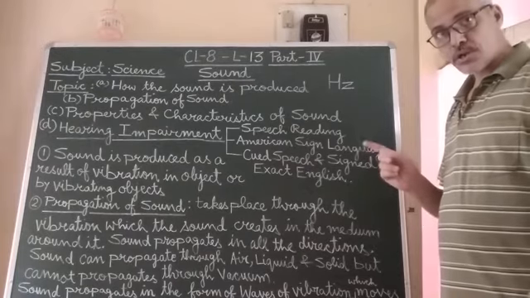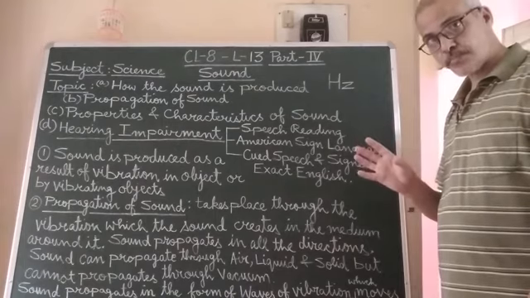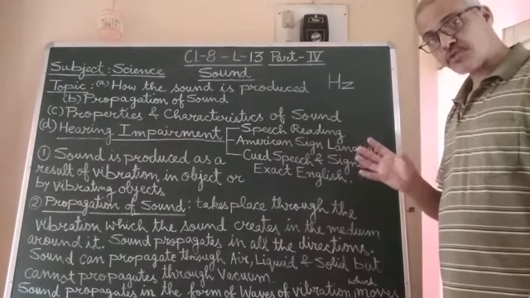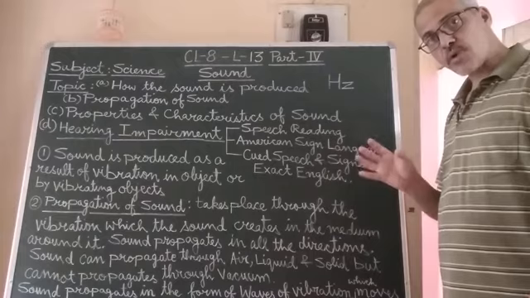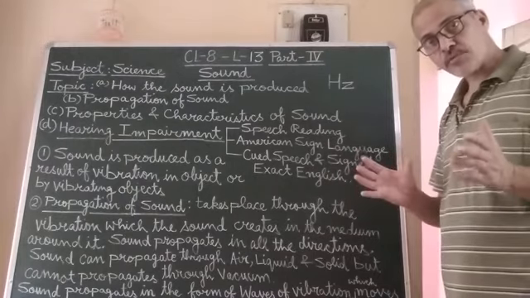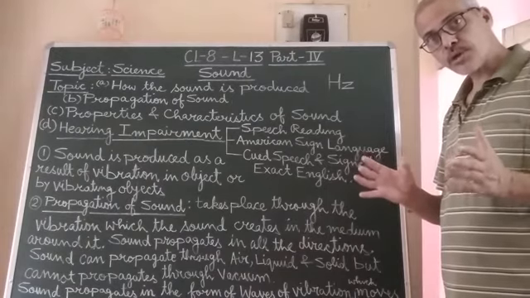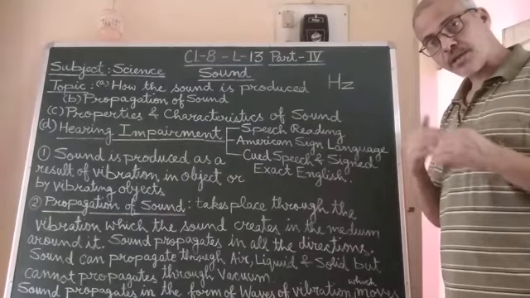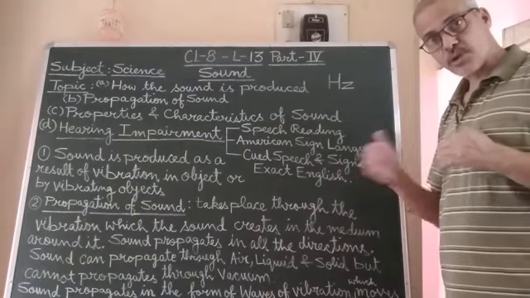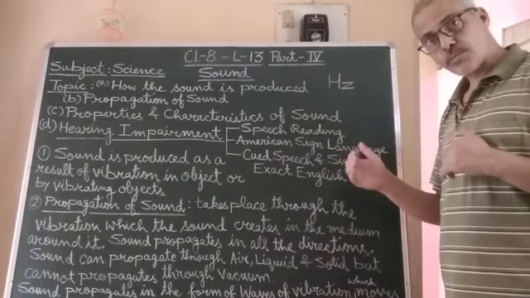The first important thing you should remember is that the propagation of sound takes place in the form of waves of vibration through the medium, and it moves away from the source. What is the source here? That is the object which is responsible for producing the sound.